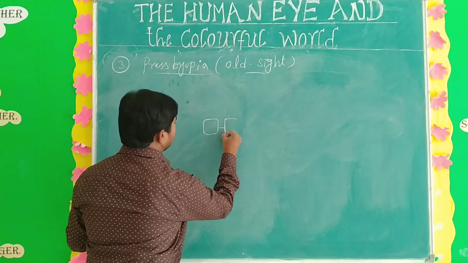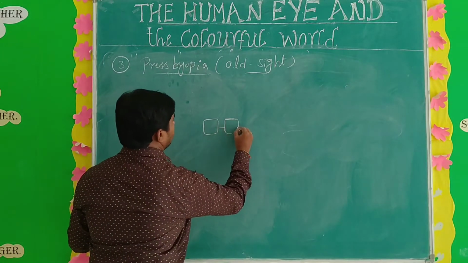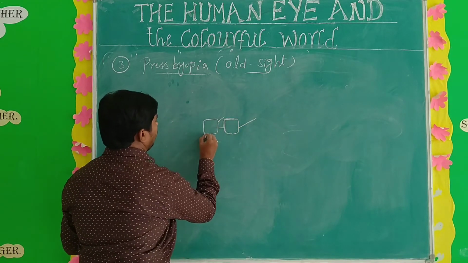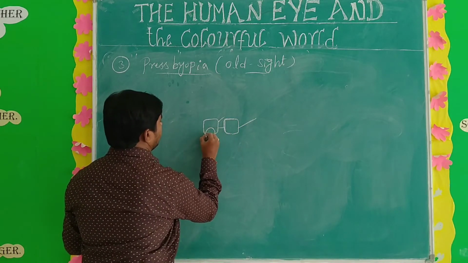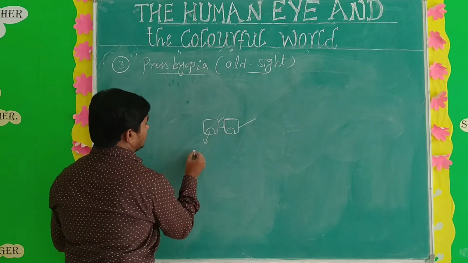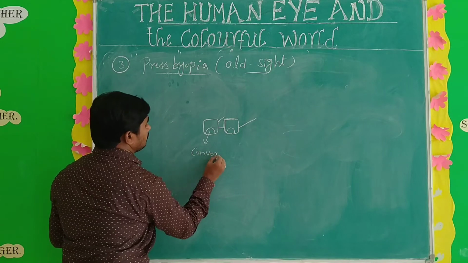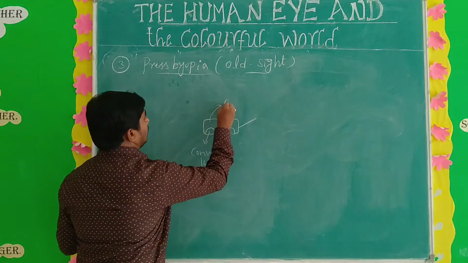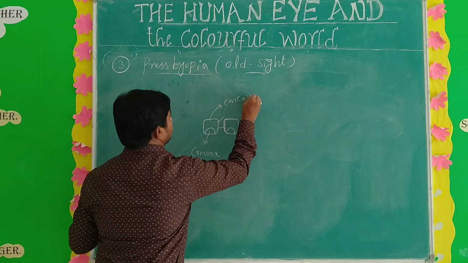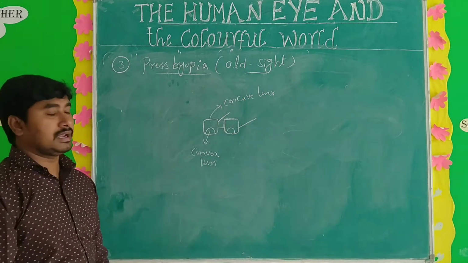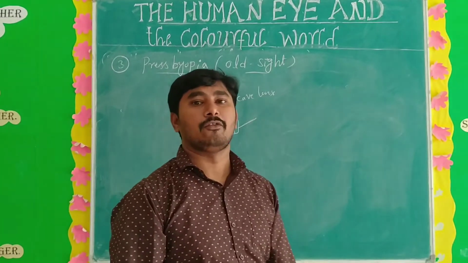In the middle, this type of lens is there, and that is called a convex lens. And the top one is called a concave lens.